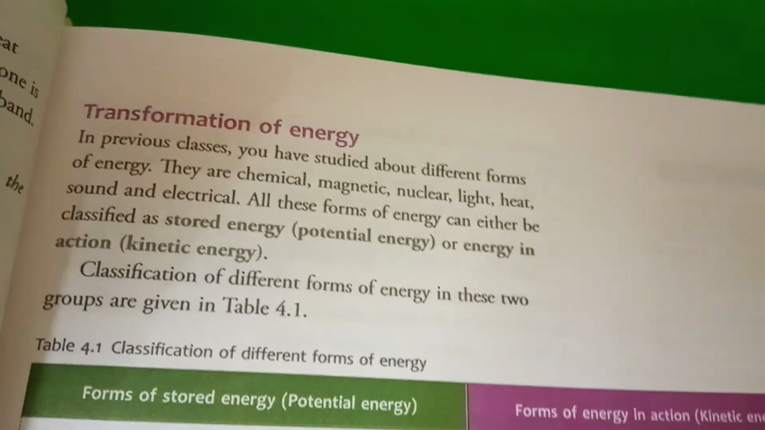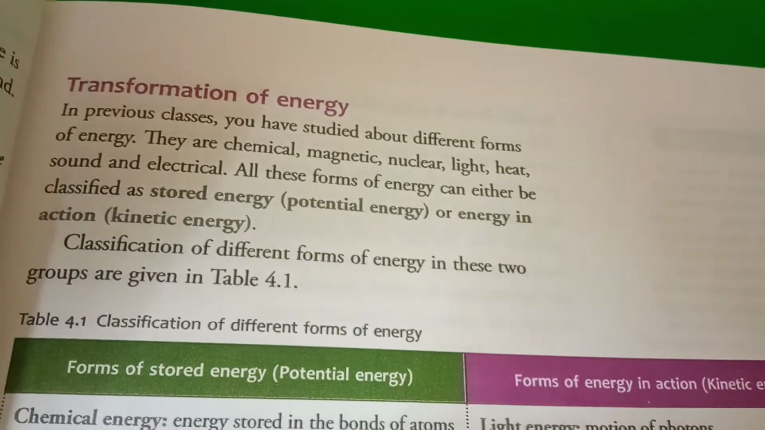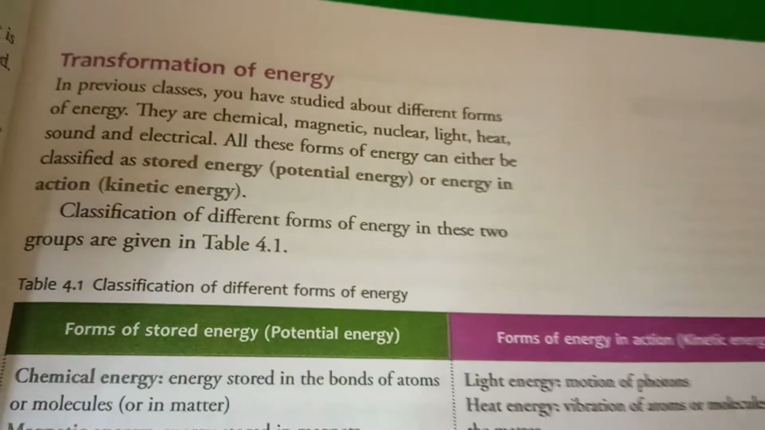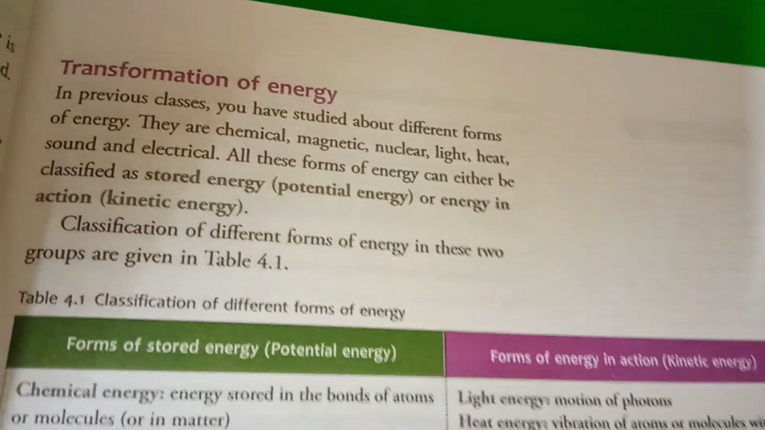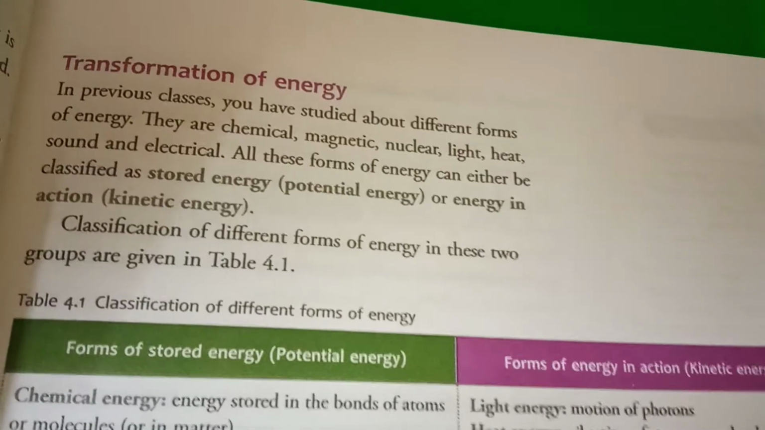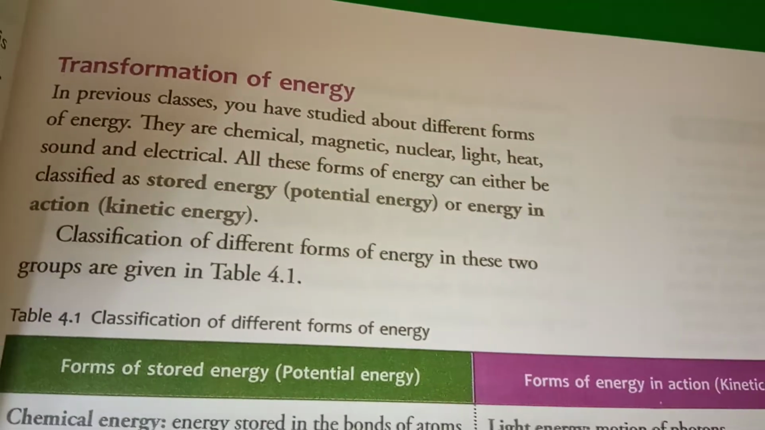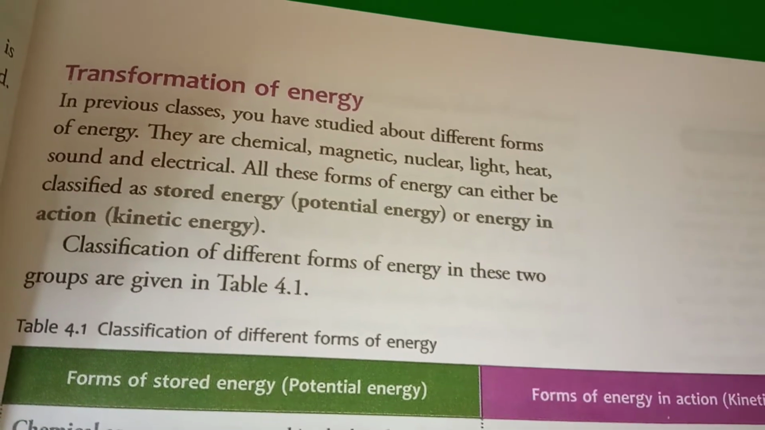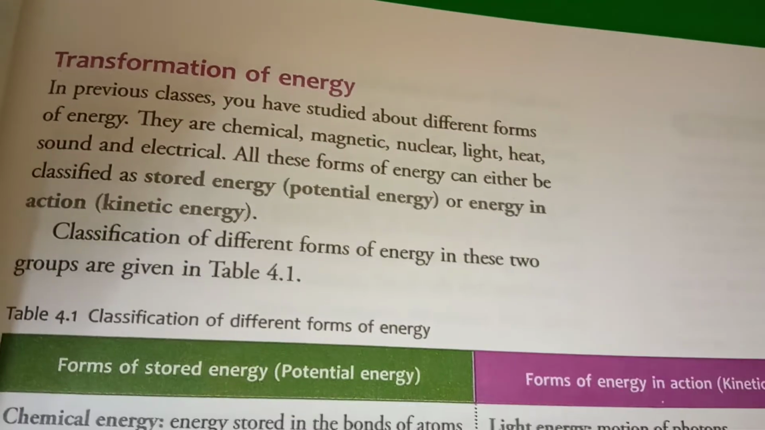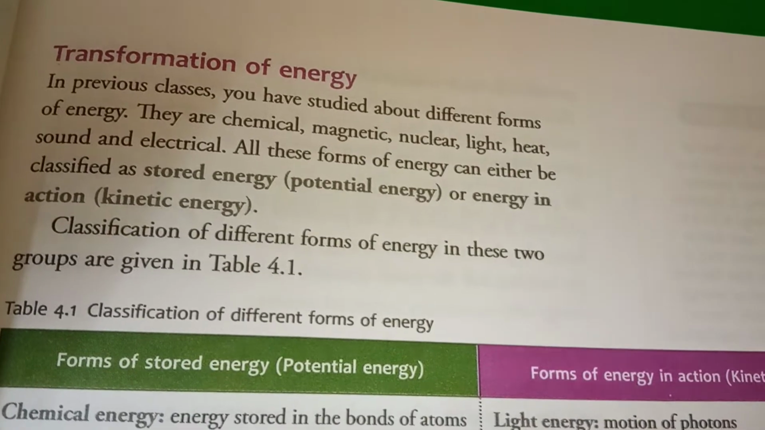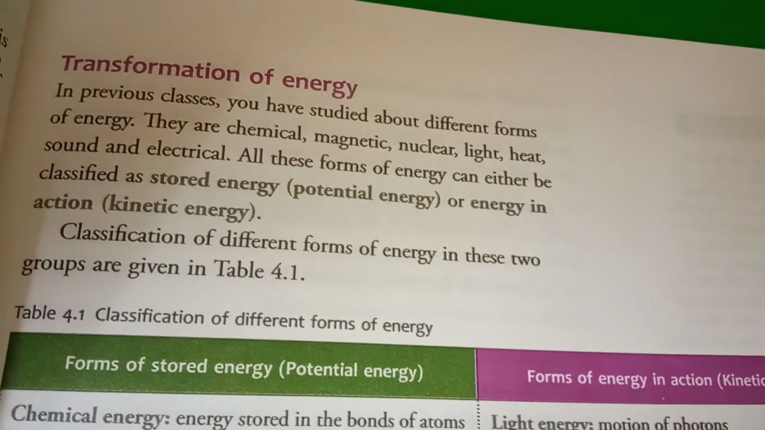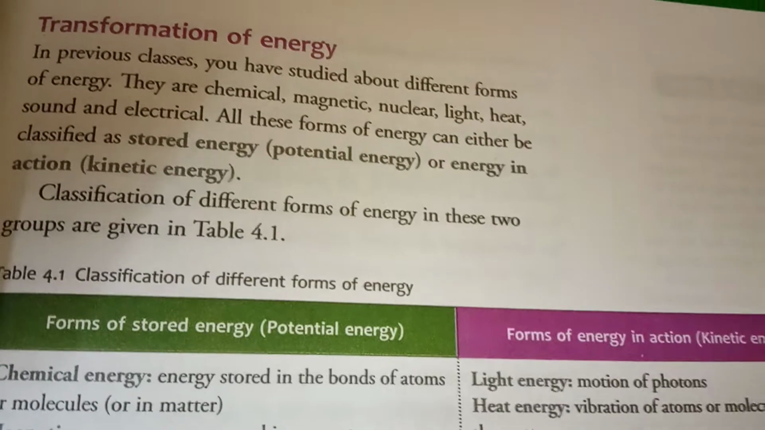Now you see the transformation of energy. As I told you before, energy can neither be created nor be destroyed. It is only transformed from one form to another form. So in nature we can find energy in different forms. Some energy we find as chemical energy, magnetic energy, nuclear energy, light energy, heat energy, sound energy and electrical energy.